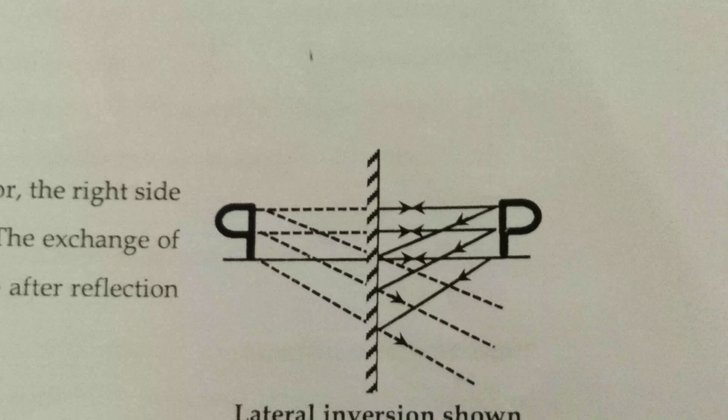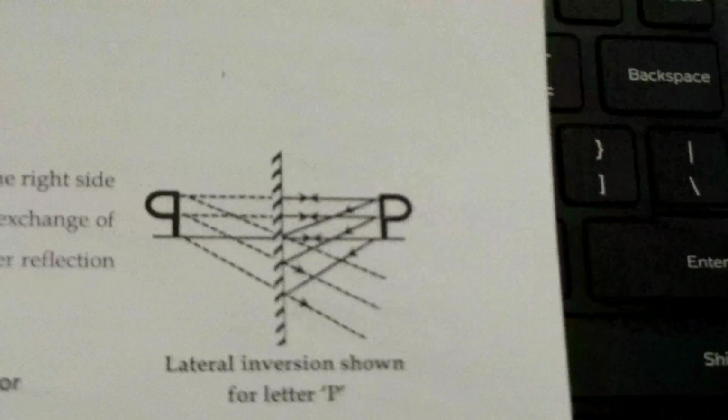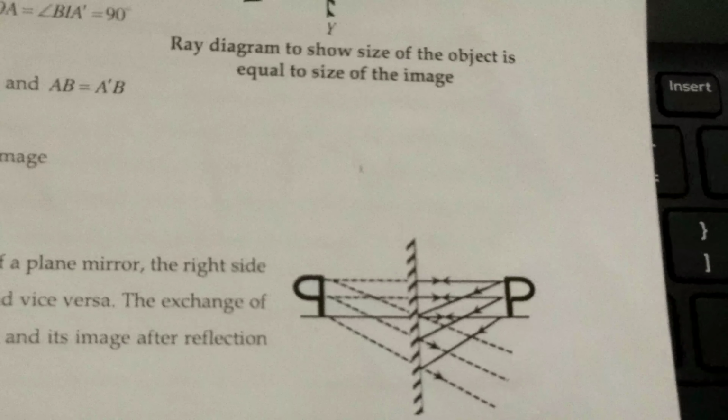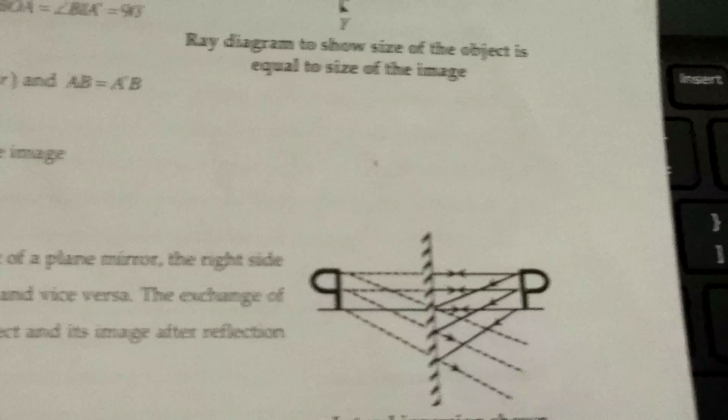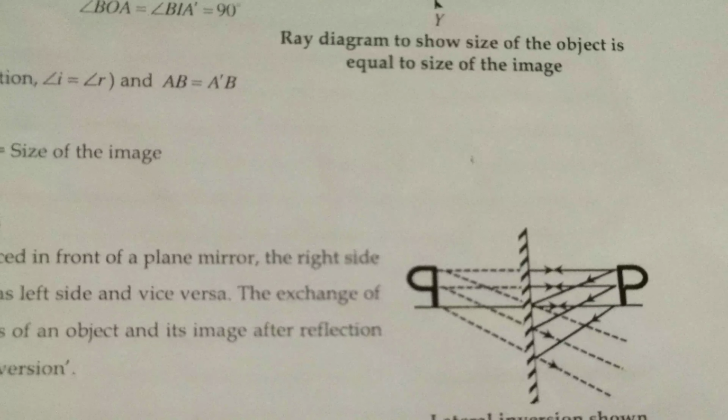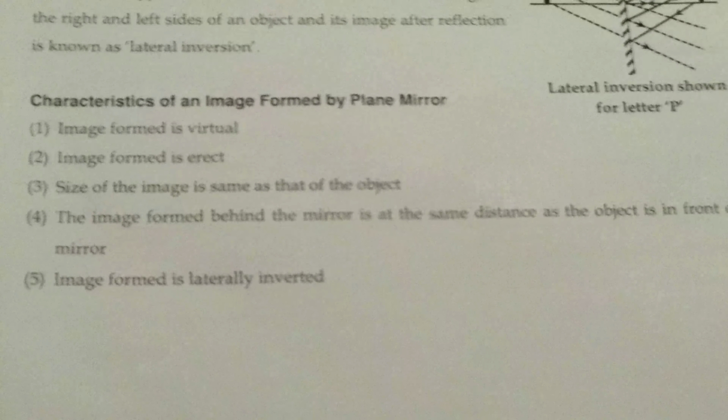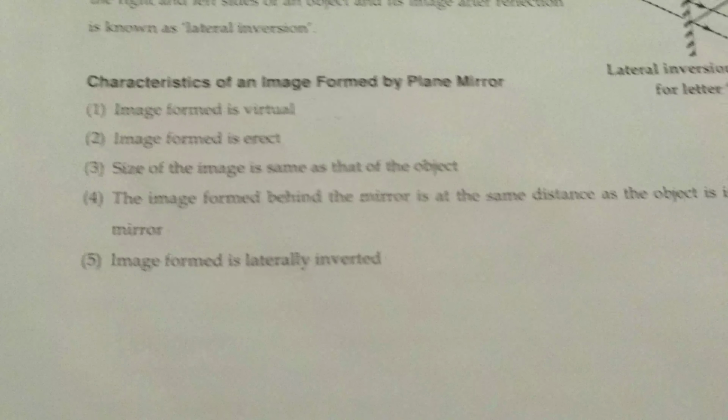See the letter P. If you show it in front of the mirror, how will it be visible? It will be visible like this. You can see here, P is here. So if you show that to a plane mirror, P will be visible like this. That is, left-right reversal happens. Understood? So these are the peculiarities of the plane mirror.